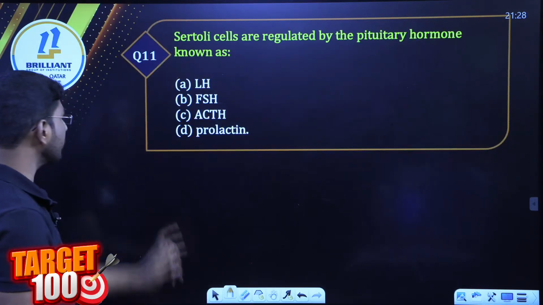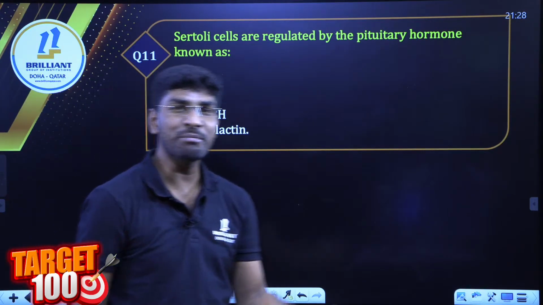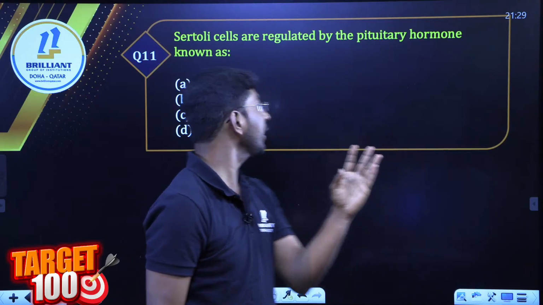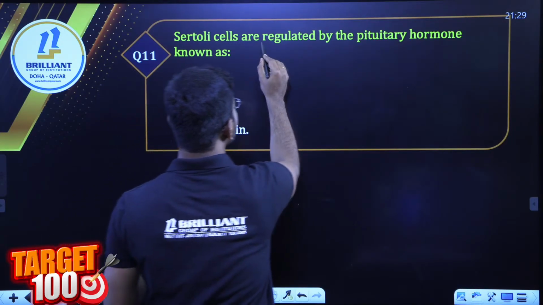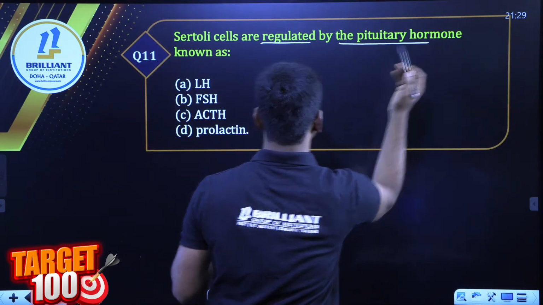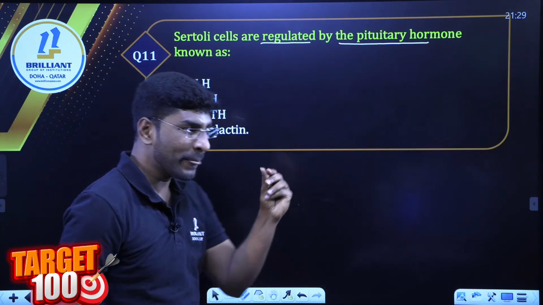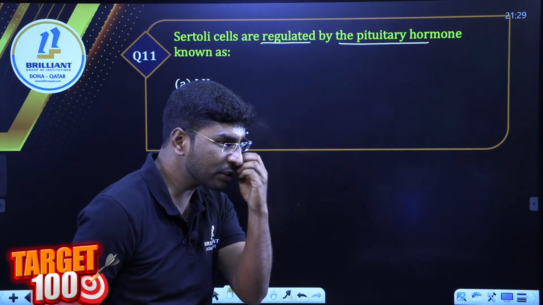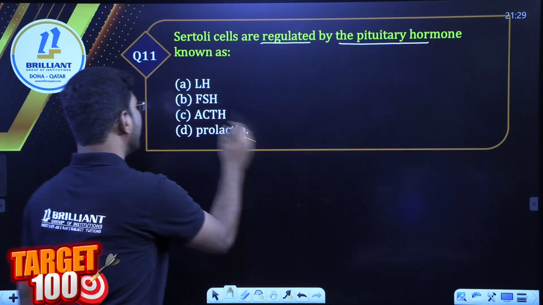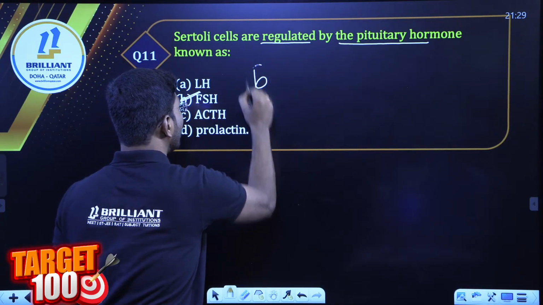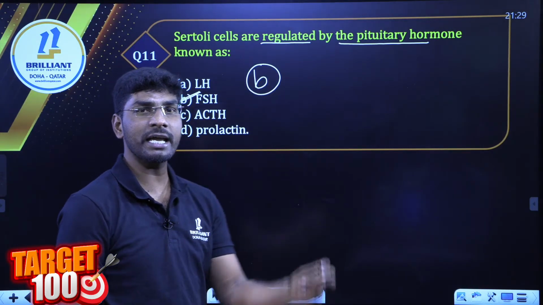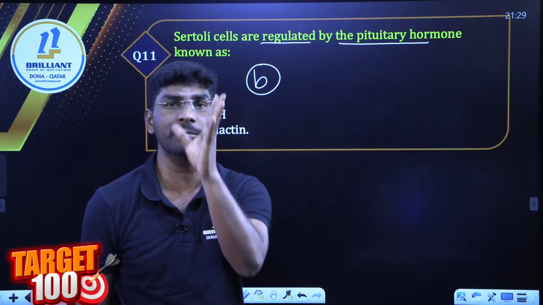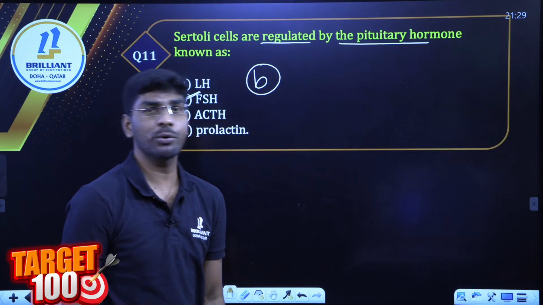Next question. This is the simplest question. I think everyone knows this one. Can you please answer me? Sertoli cells are regulated by the pituitary hormone known as... Very simple answer. Yes, very good. FSH hormone, follicle stimulating hormone, which we also call what? Gonadotropin hormone. It acts on Sertoli cells.